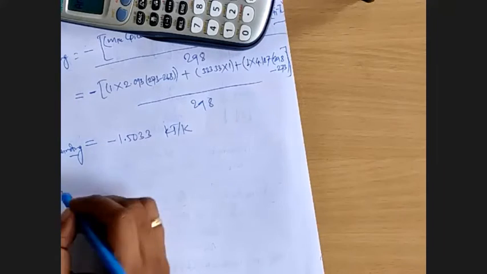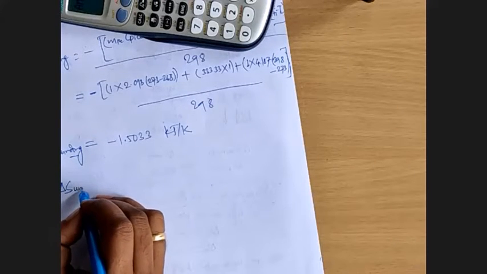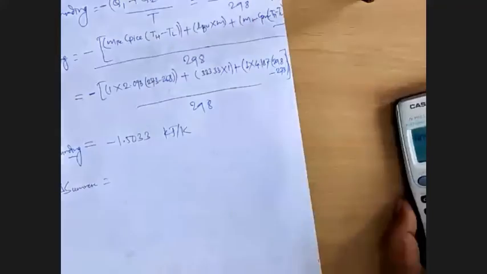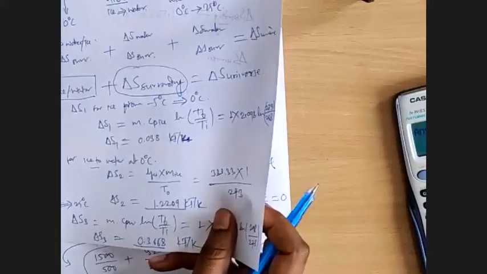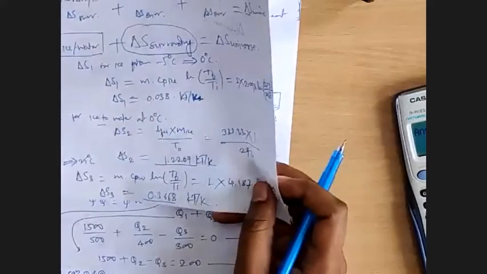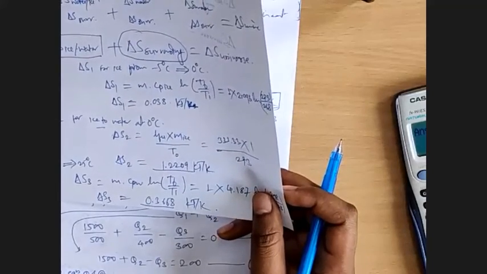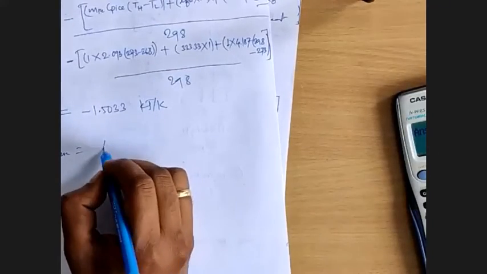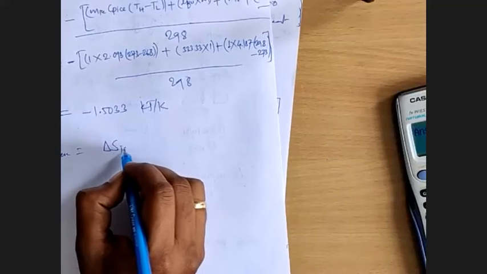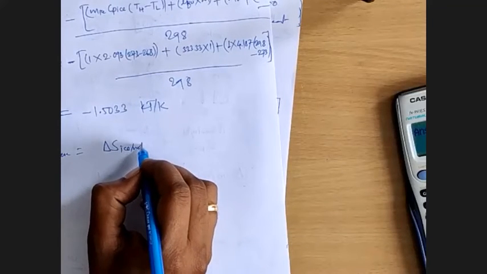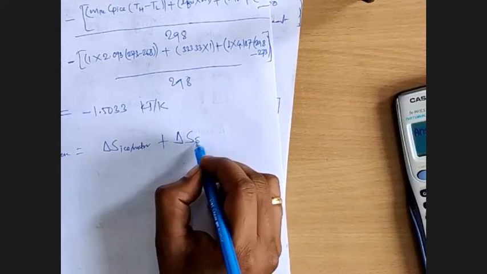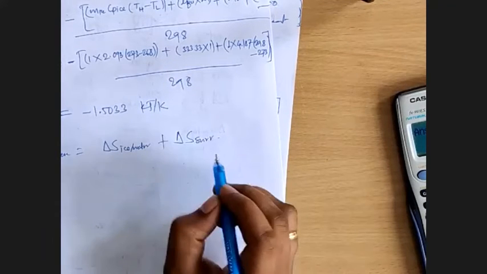So now delta S universe is equal to, now before that, have we calculated or added the delta S1 to S3 for system, that is ice? No, we haven't done that one. So delta S universe will be equal to delta S ice or water plus delta S surrounding.